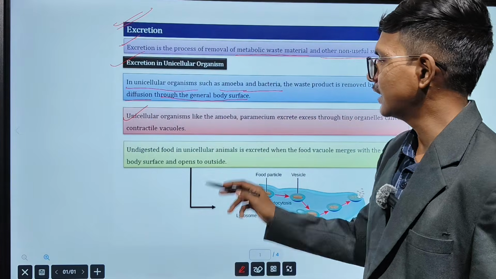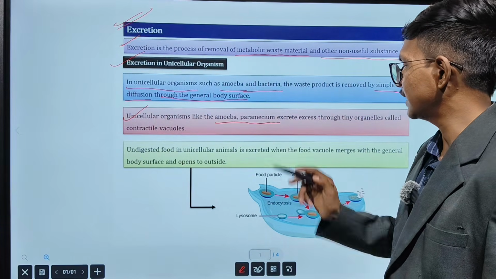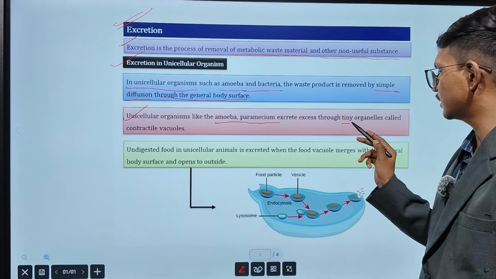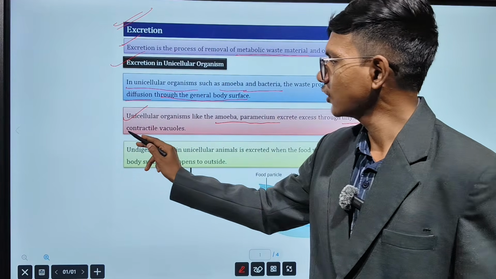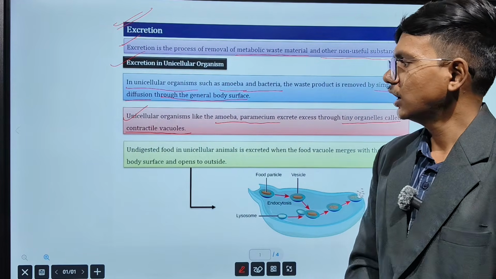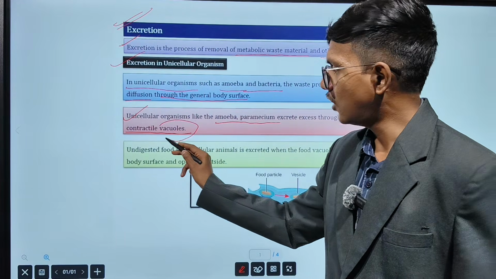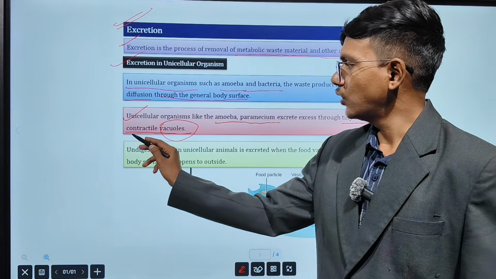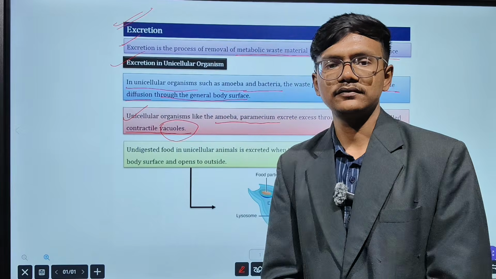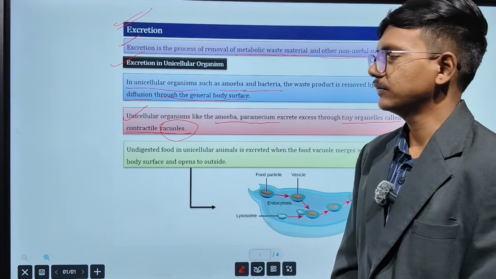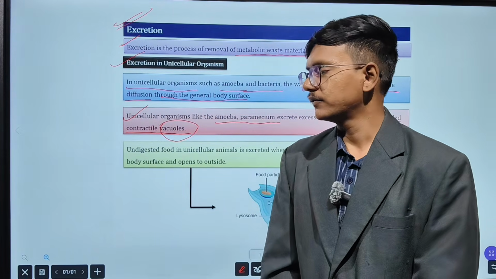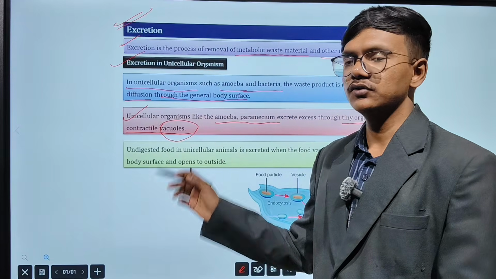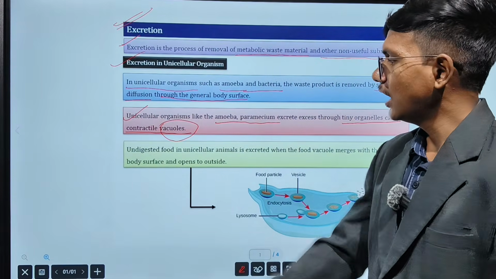Unicellular organisms like amoeba and paramecium excrete excess water through tiny organelles called contractile vacuoles. So vacuole is one organelle that helps in the excretion process. One example of a vacuole is the contractile vacuole. This contractile vacuole will help in the removal of excretory waste, especially in unicellular organisms.